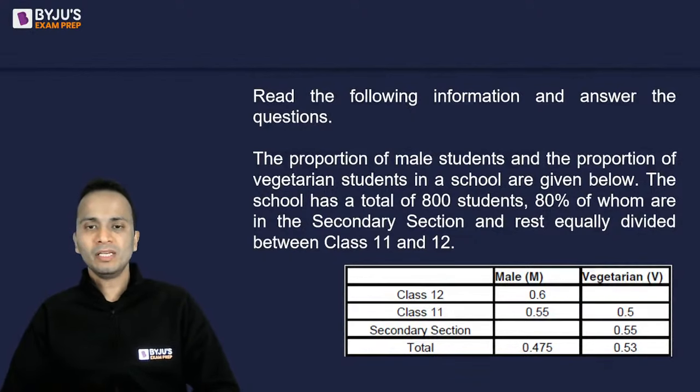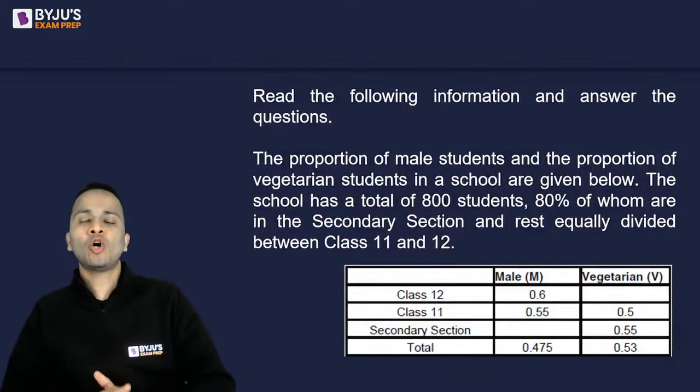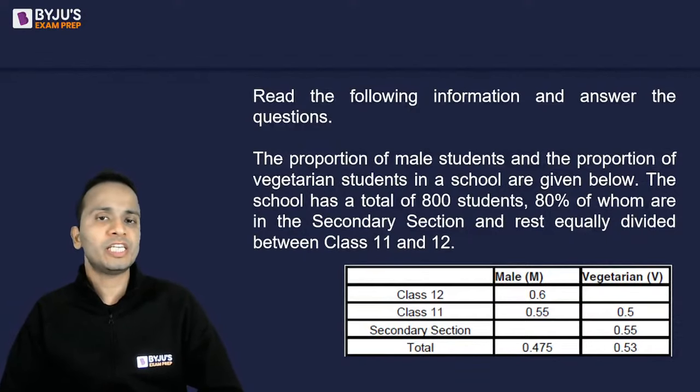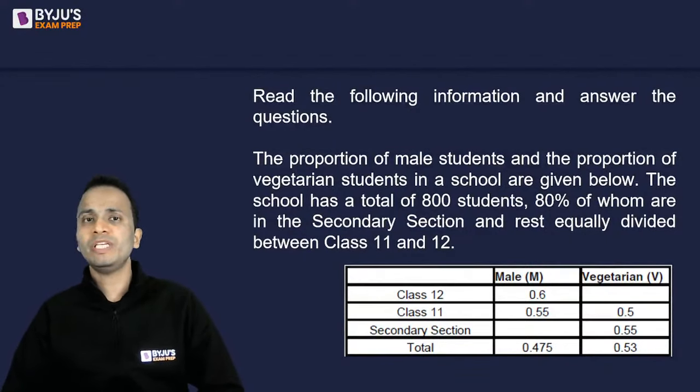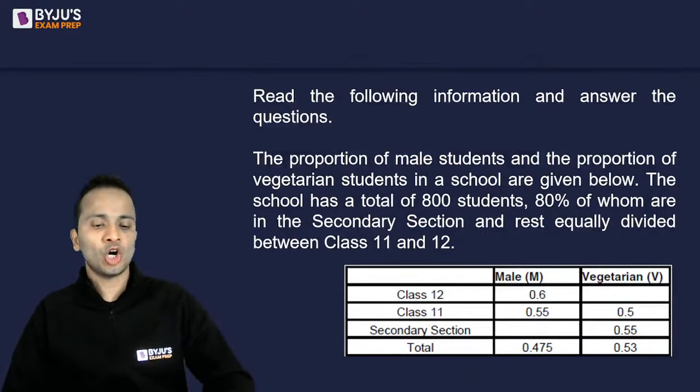If I look at the table, it is divided into different rows: class 12, class 11, and secondary section. For each of these classes, they are further divided into males and females, vegetarians and non-vegetarians. The proportion of males is given for some classes, as well as the proportion of vegetarians. Now what we need to do is draw a separate table finding out the number of males and females, as well as vegetarians and non-vegetarians in each of these classes or sections.